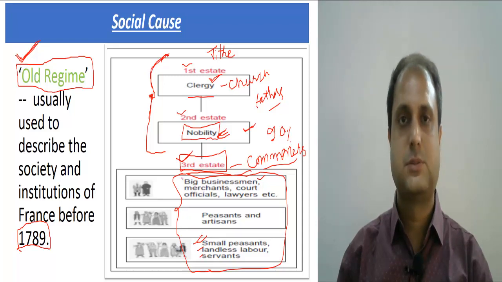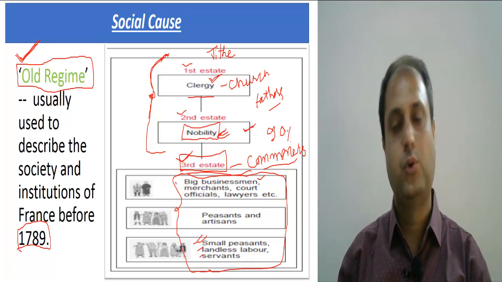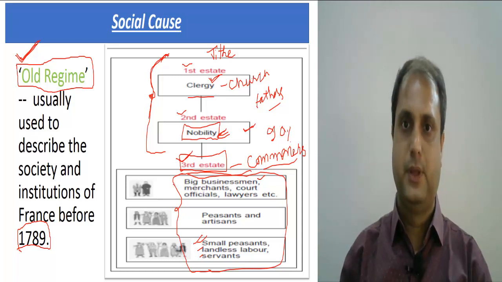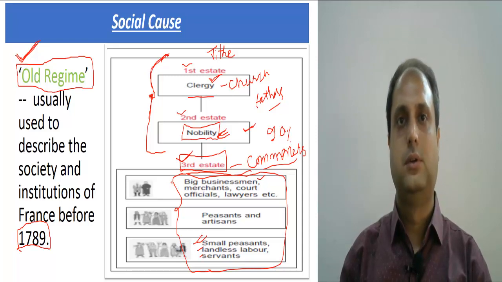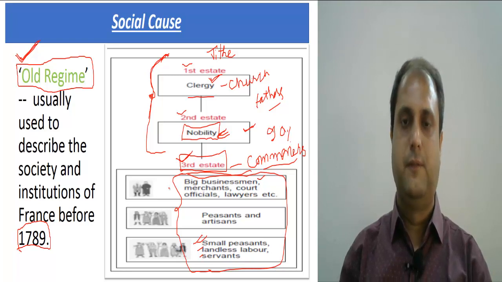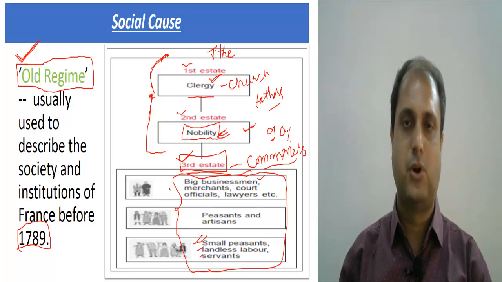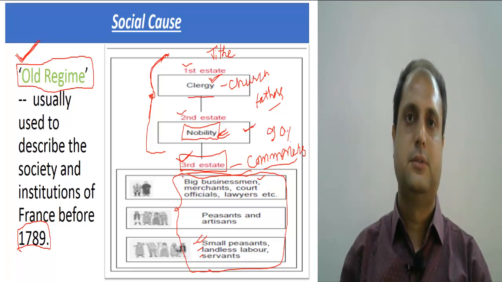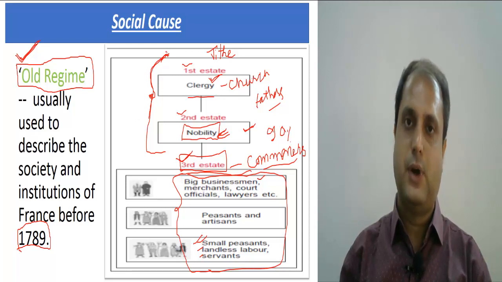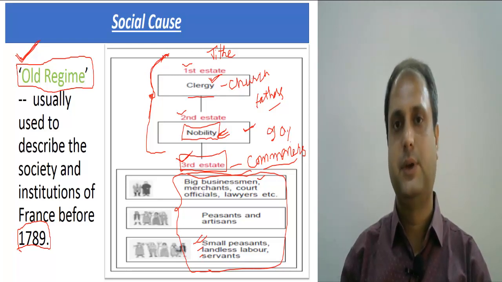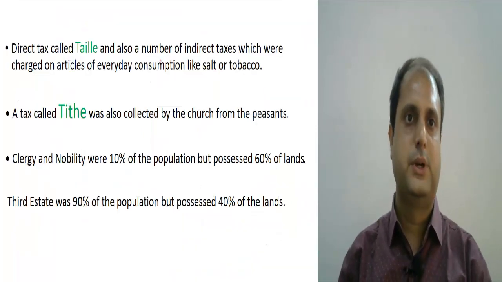Now the big businessmen were owning a large amount of property. So what I mean to say is that in the third estate, there are both rich people and poor people. But they had a common ground. Everybody in the third estate had to pay the taxes. When gradually they became conscious about their rights, they started opposing this inequality, that somebody will pay the tax and somebody will not pay the tax. So let's go ahead. I hope it is clear.